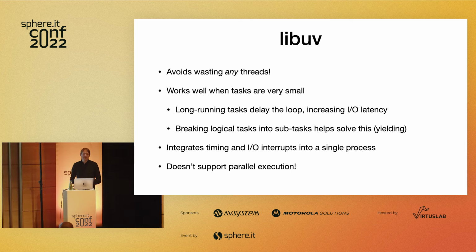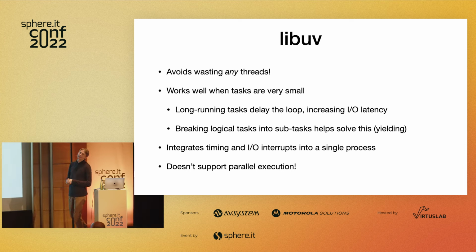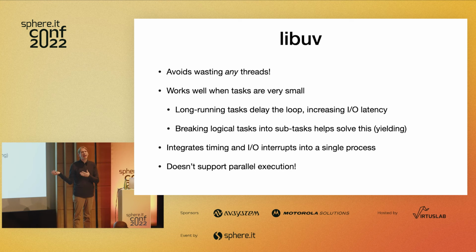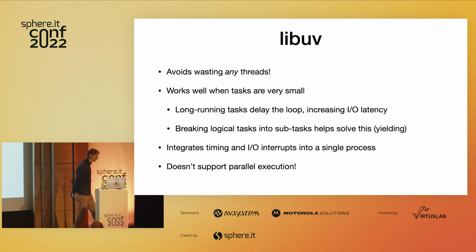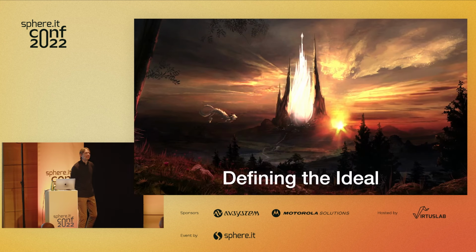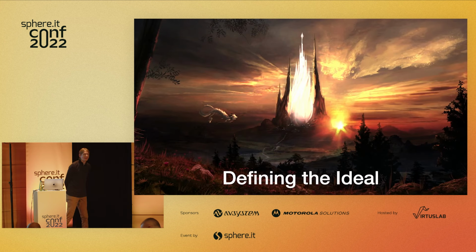Everything's great, except it doesn't support concurrency, right? You don't actually have true parallelism with Node.js because it's one thread. And libuv doesn't really give you an answer to this. So this is a really cool set of ideas, but maybe it's not really the final answer.